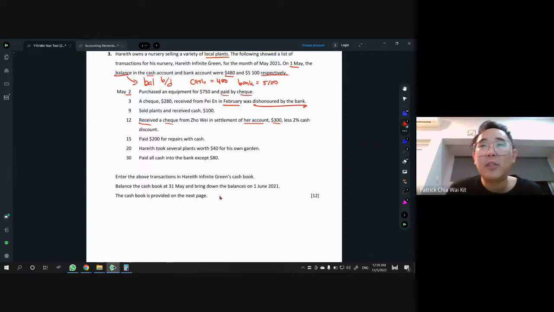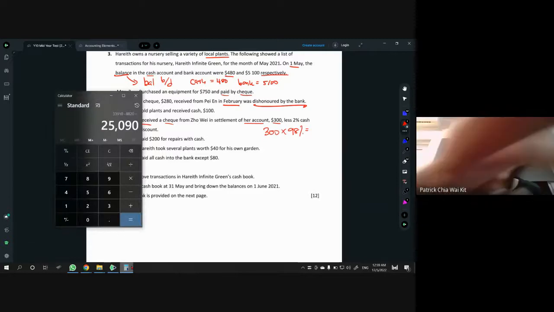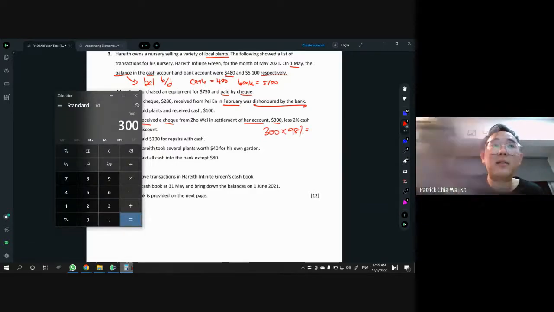So less 2% means we are only getting 98%. So you have to take a calculator, take 300 and minus 2%, or you can times 98%, which will give you the answer. Wait, minus 2%, not 1%.